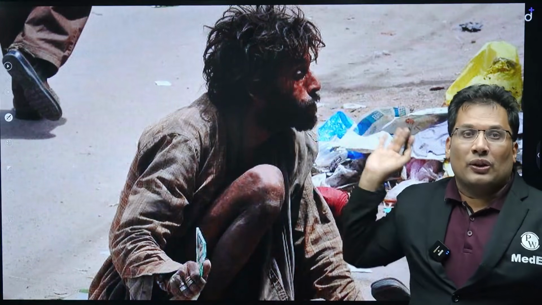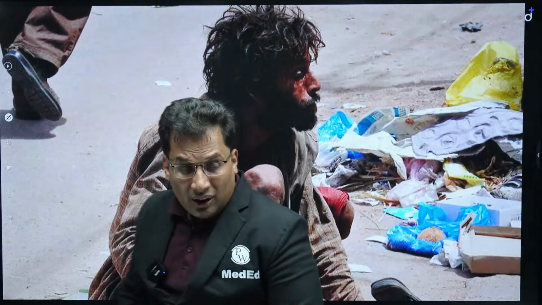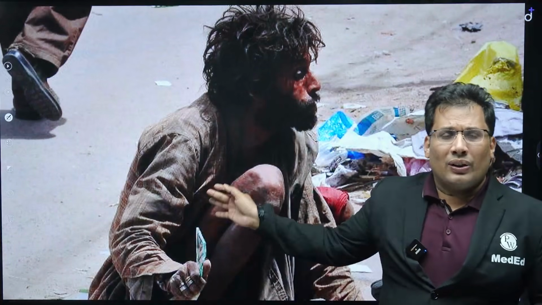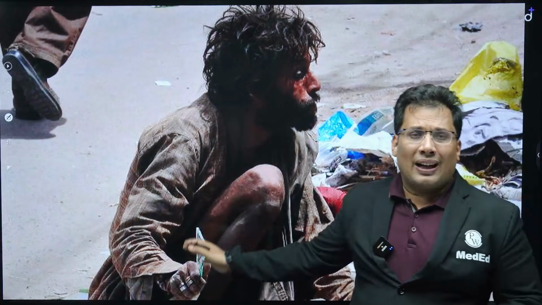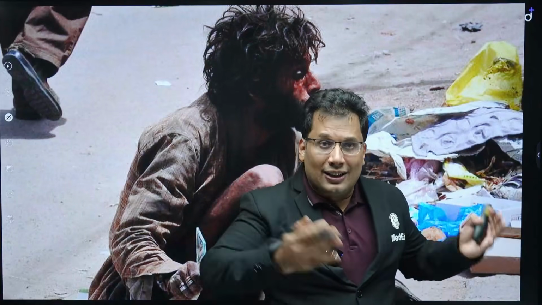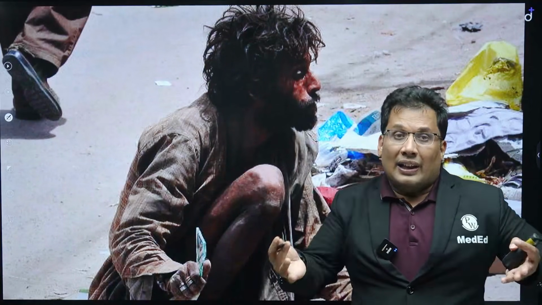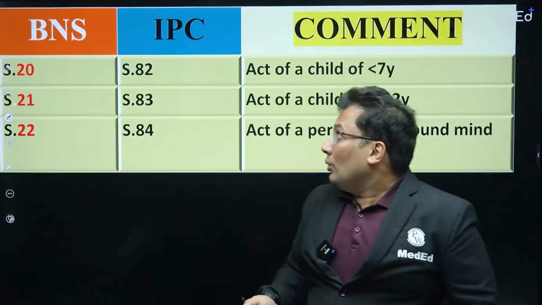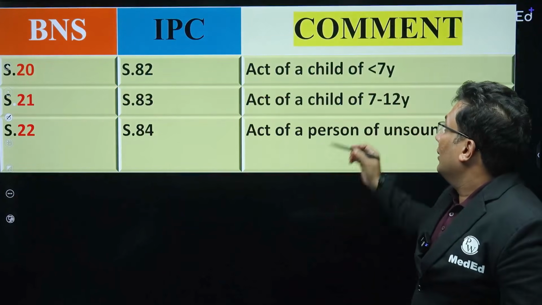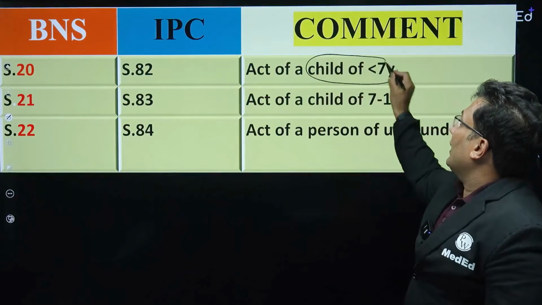Now criminal responsibility. Now look at this image. Say for example, he is suffering from some mental illness, maybe schizophrenia or something. So what about his criminal responsibility? If he commits some crime, is it a punishable offense? No, it is not a punishable offense. Say for example, a crime committed by a child less than 7 years. Is it a punishable offense? Not an offense. That is known as criminal responsibility. If I do some crime, definitely I'm responsible. So S20, that is section 20, criminal responsibility of child less than 7 years.